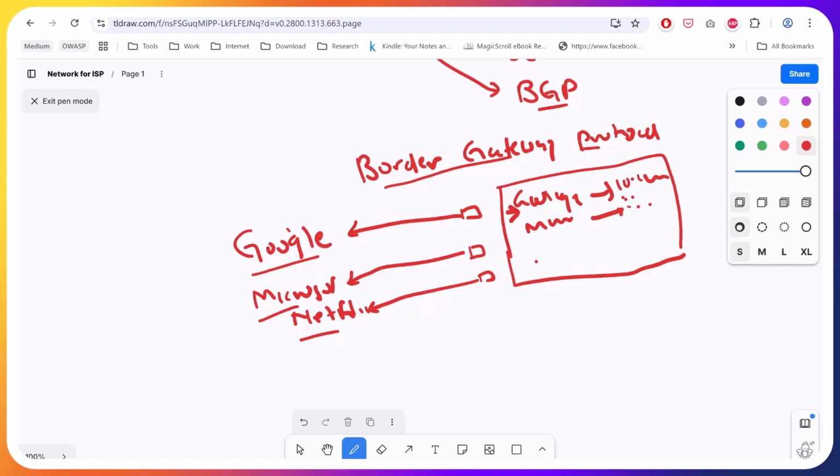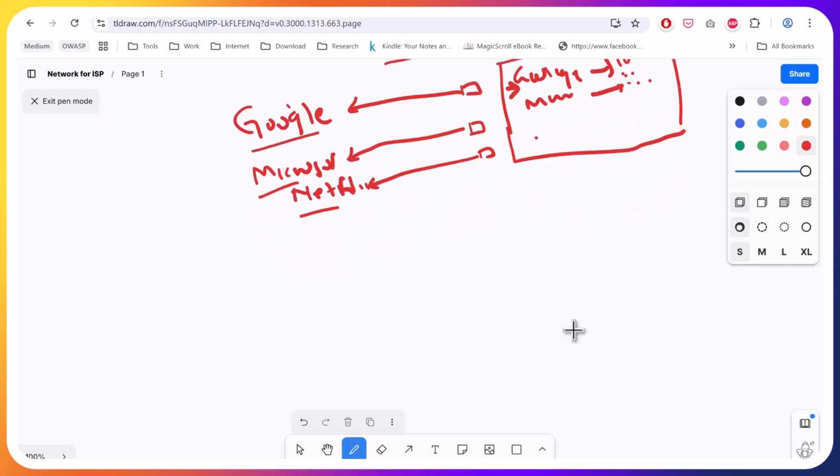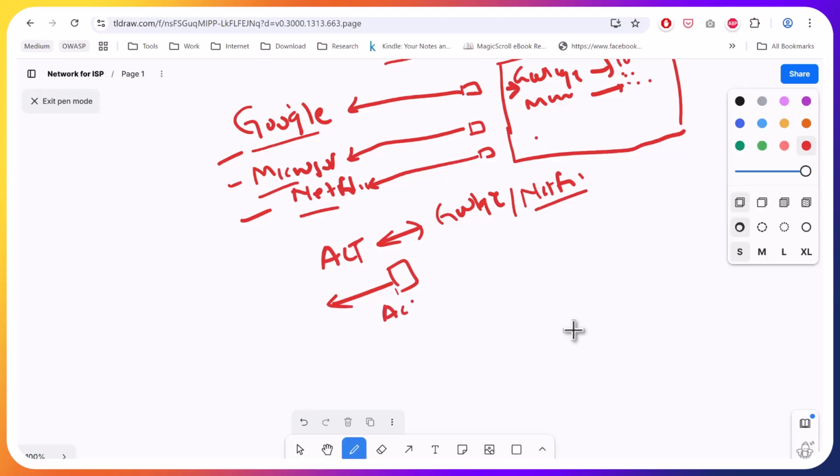But sometimes these are very famous networks, Google, Microsoft. So ACT will have a direct peering with these companies. And sometimes companies like Netflix establish their servers in ACT's own network so that the request doesn't have to flow along and will be served from ACT's own network, so that we will experience fast service. So that's how Netflix movies render very fast, because Netflix hosts some of its servers in the ACT network.